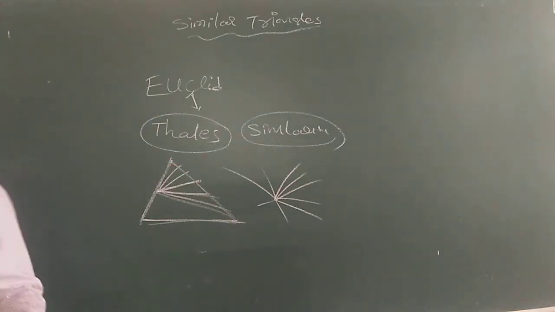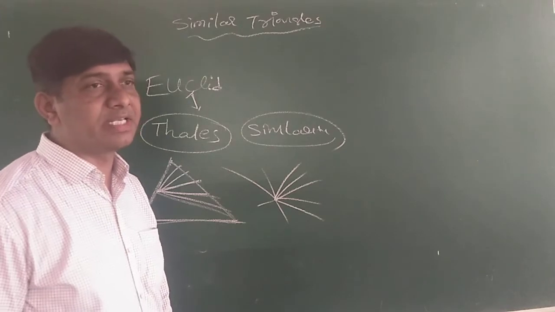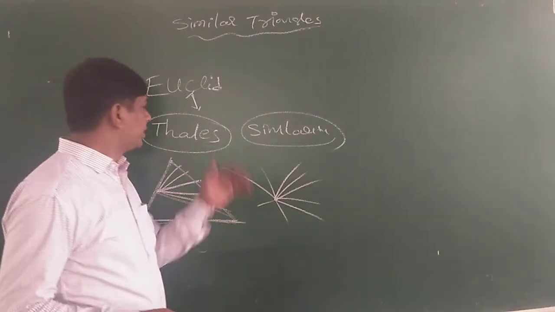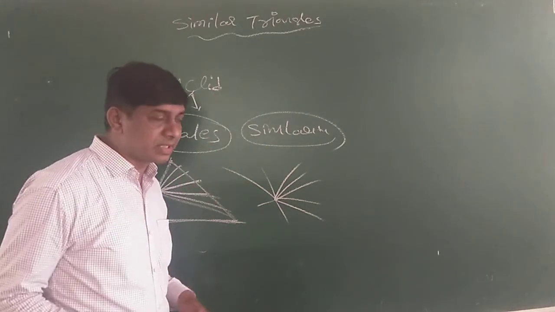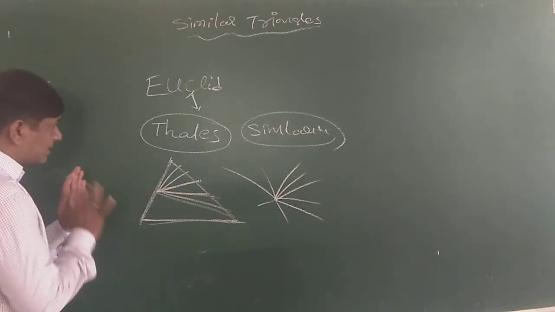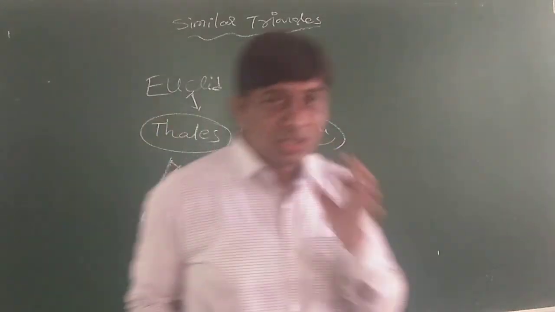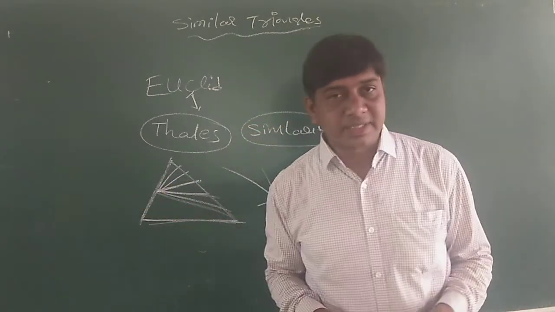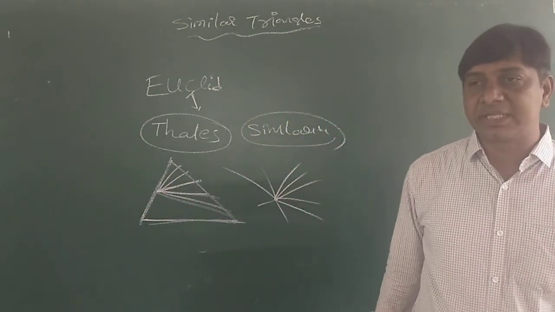What is ratio? We'll discuss. Thales was the mathematician who gave the statement called the basic proportionality theorem.